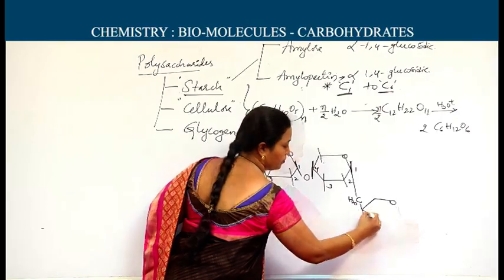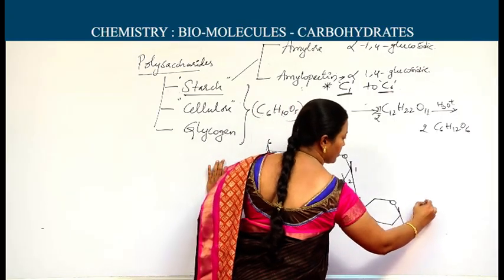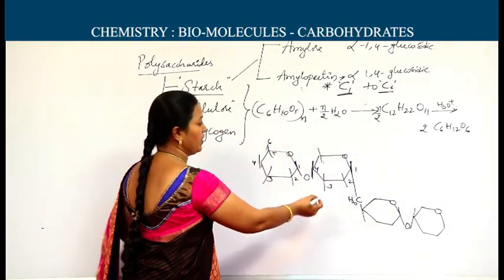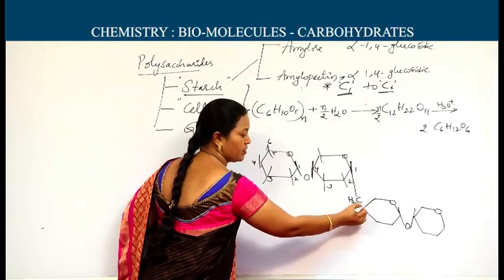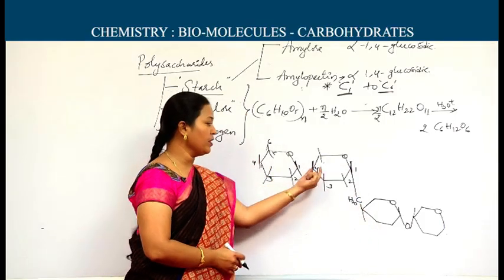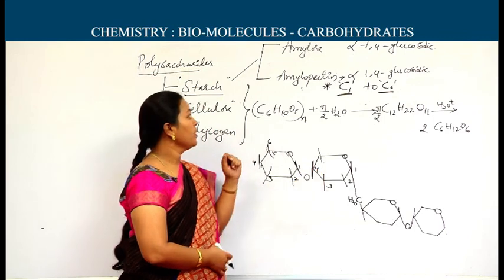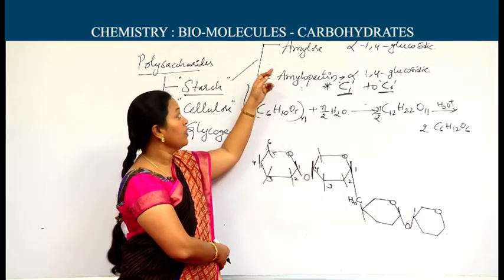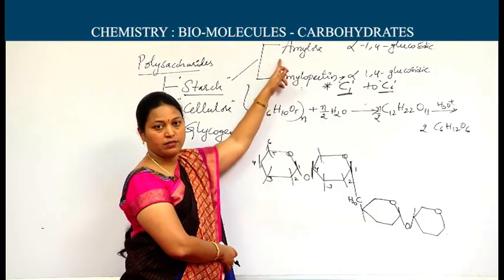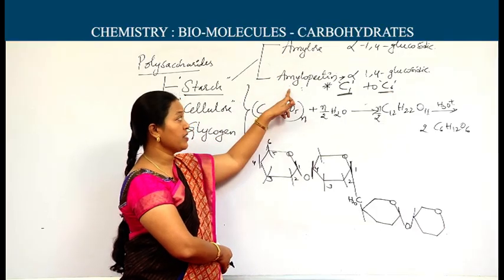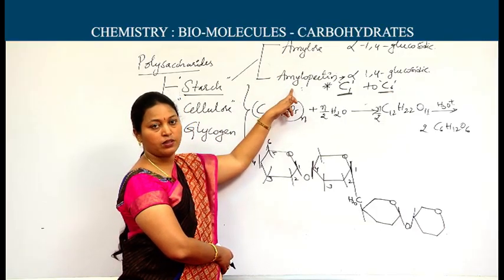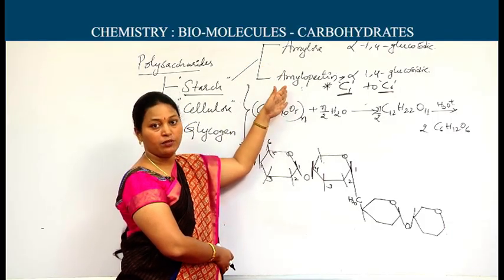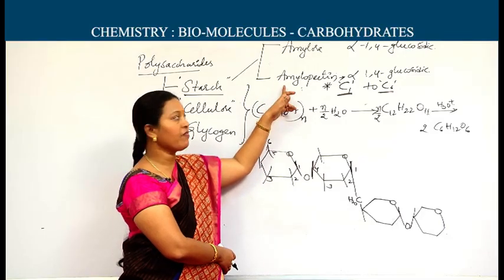And in turn it continues like what I said in amylose. This point should be specific. The branch is formed between C1 and C6. Glycosidic linkages are between C1 and C4. So amylose is a linear form, amylopectin is a branched form. In starch, amylose is present at 15 to 20%, amylopectin at 80 to 85%. Based on the existence, the molecular weight may be 10,000 to 50,000 for amylose. Amylopectin has more than 50,000 based on the number of units available.